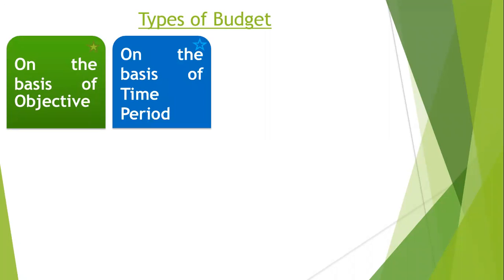The second type of budget is on the basis of time period. You can say on the basis of duration, for how much time we are making the budget. What duration the budget includes, that is called on the basis of time period.